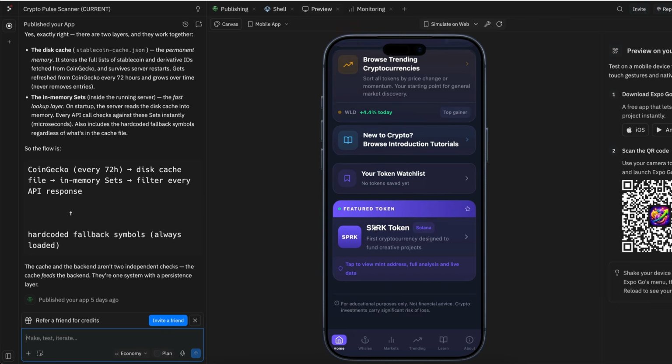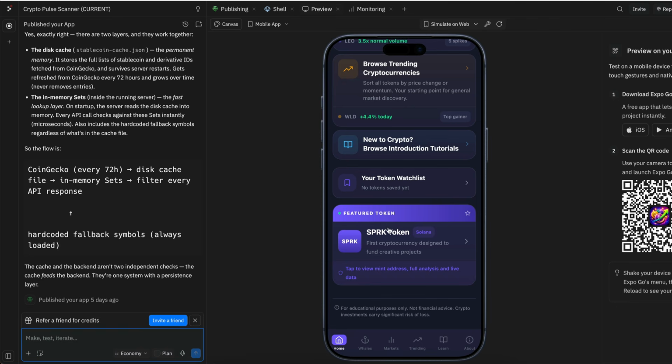The reason I have this app is you see it promotes my token. When I launch it, people download it, they use the app, but there's an ad-like feature, the SPRK token, that's my token. So that's why I launched this app, but it's part of this cryptocurrency project. So far we have 6 jobs.